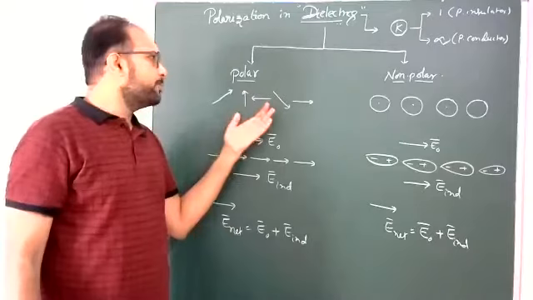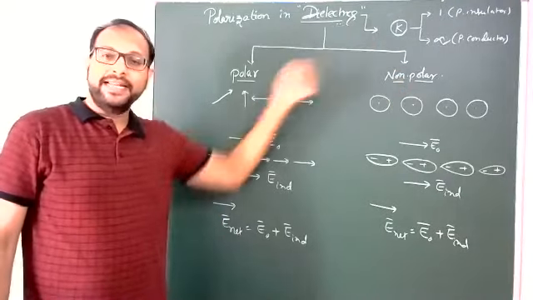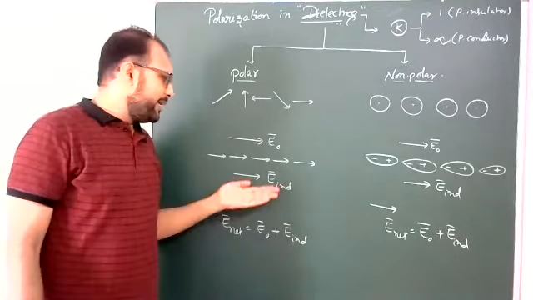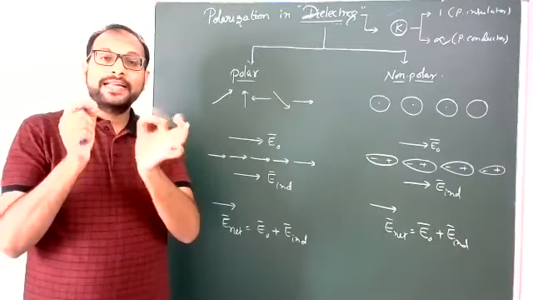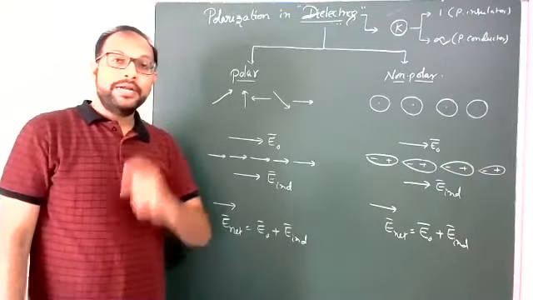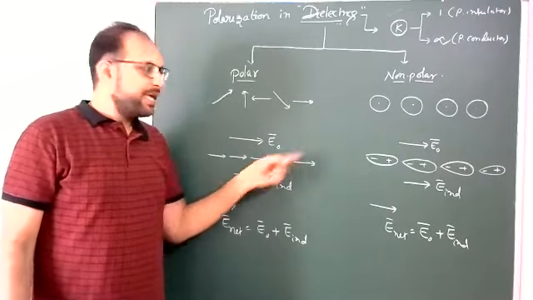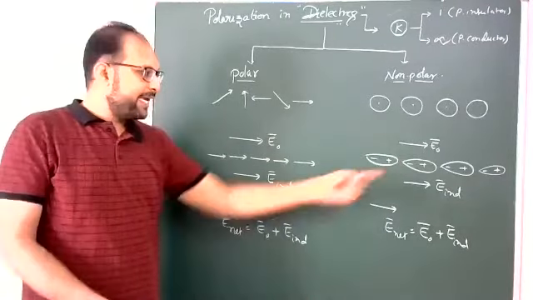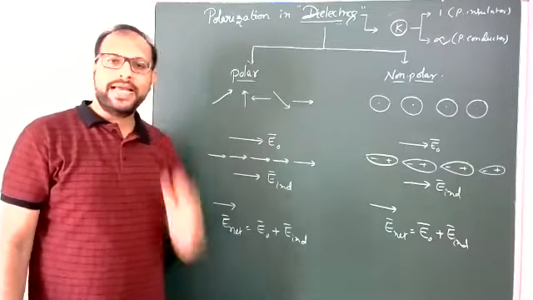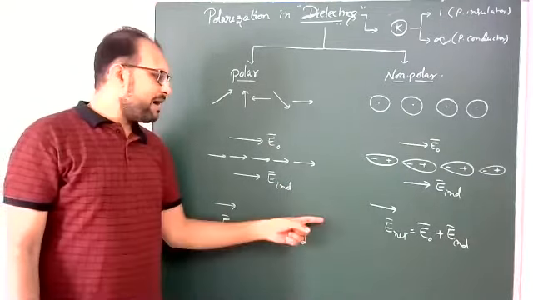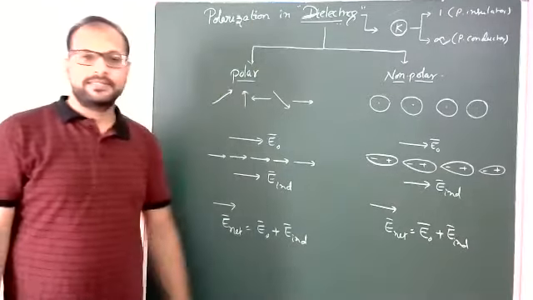So in both polar and non-polar dielectric materials, there is an induced electric field due to alignment of dipole moments. Here also it is the same thing, due to stretching of a molecule in a particular direction. This concept is known as polarization in dielectrics.